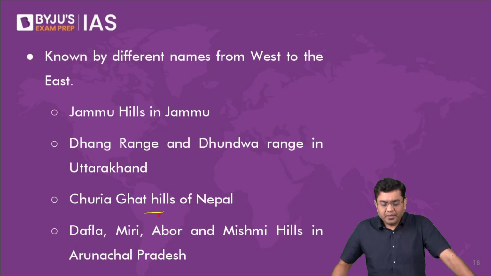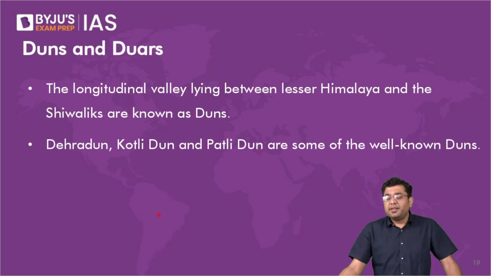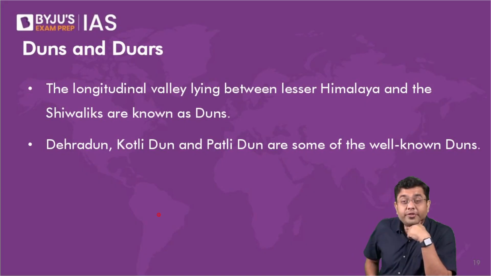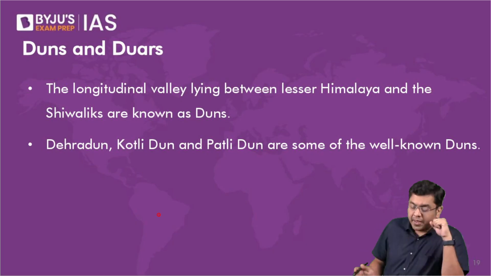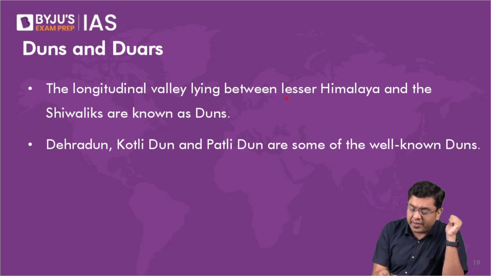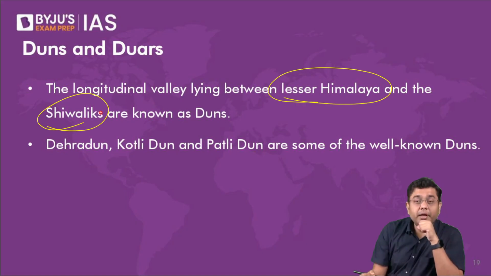Okay. Now, let us take a look at few of the landforms that you will observe to be in existence across these ranges, across the region of the Himalayas. So, for example, here you have the dunes and the duars. Dunes and duars, they exist between the Lesser Himalaya and the Shivaliks. Okay.